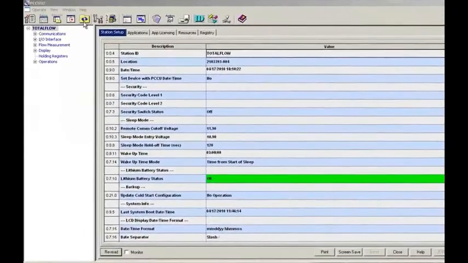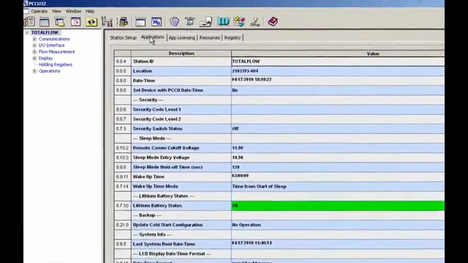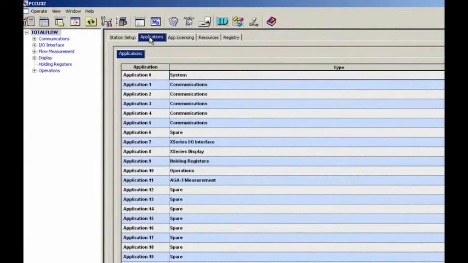First thing we need to do is click on Totalflow and click on the Applications tab. After clicking on the Applications tab, we need to know exactly where to turn on the trending applications, so I'm